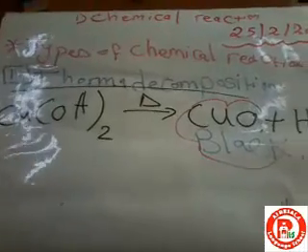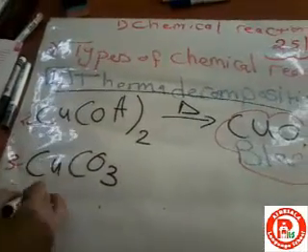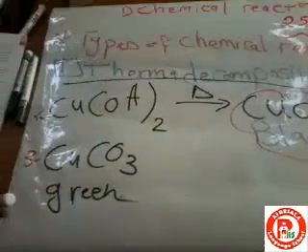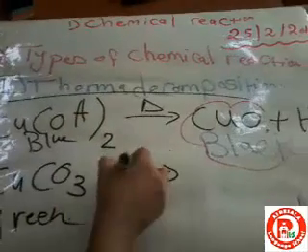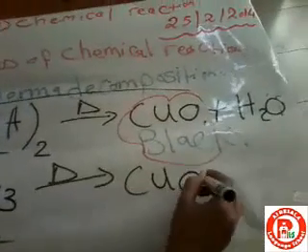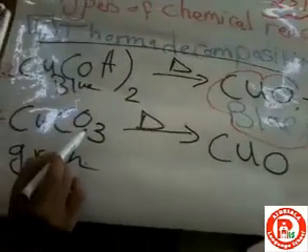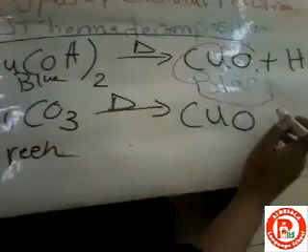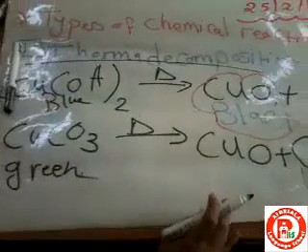3. You have the copper carbonate, and the color of the copper carbonate is green, and the color of the copper hydroxide is blue. Then when exposed to heat, I mean thermal decomposition, the product will be CuO, copper oxide. I took only one oxygen atom. How many oxygen atoms remain? 2. So the product will be CO2. Also the chemical equation is balanced.